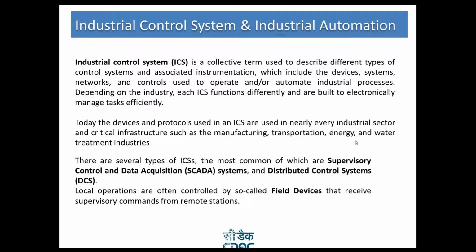There are several types of ICS, and the most common ones are SCADA. I think a few of you have heard about SCADA and distributed control systems. We will discuss later what they are and what their definitions are. Local operations are often controlled by so-called field devices that receive supervisory commands from remote stations. These are the devices which receive the commands from your ICS and perform the action. This is the industrial control system.